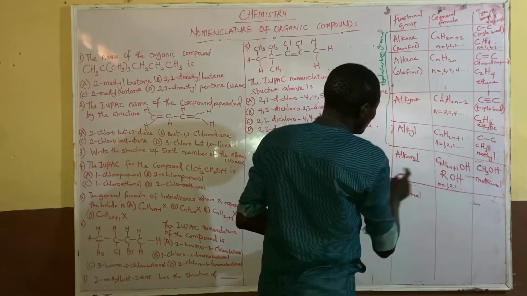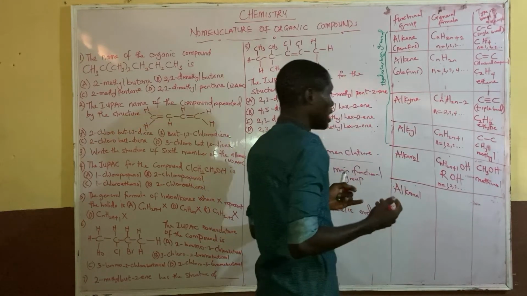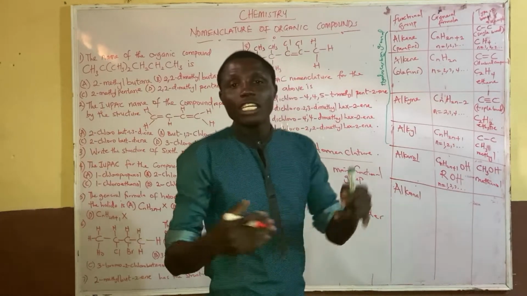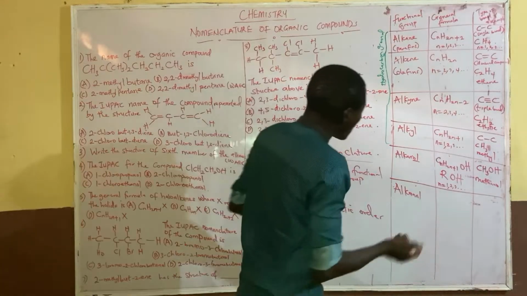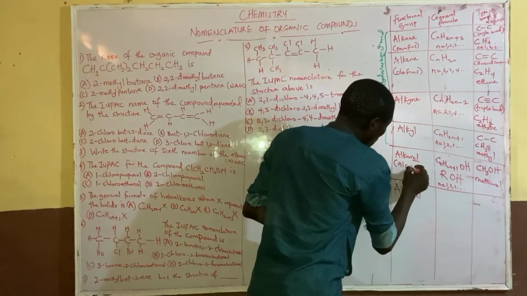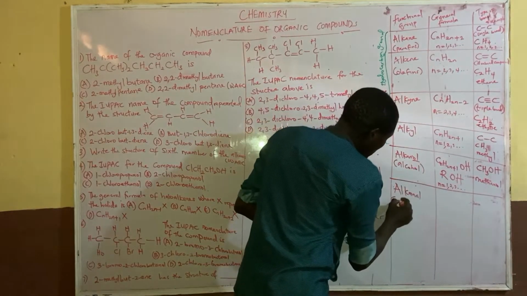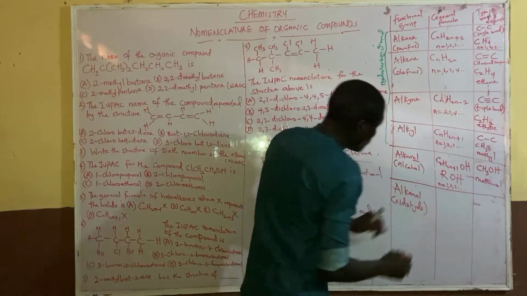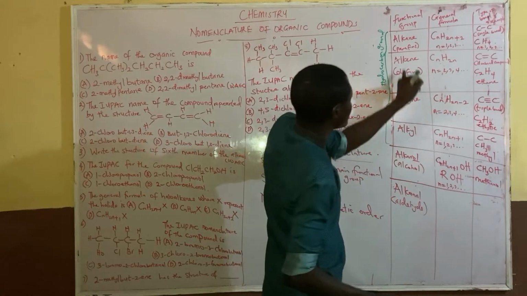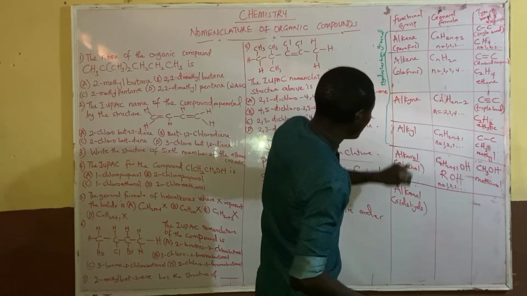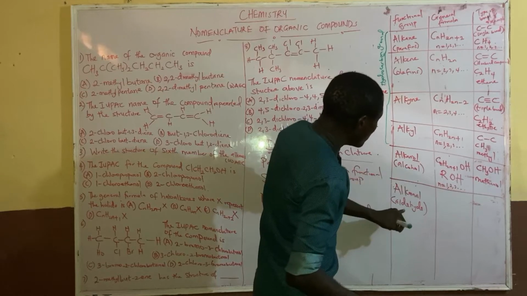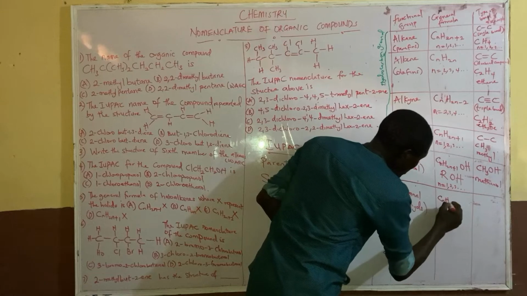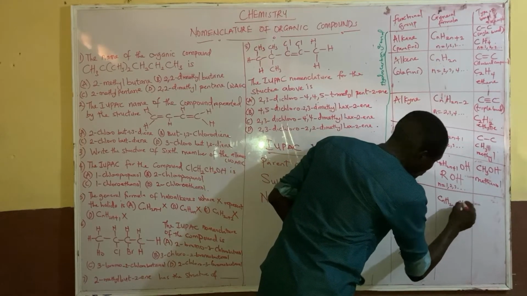The alkyl group is a substituent, for example isobutyl. Alkanol is also called the alcohol group, and alkanal is called aldehyde for the common name. I put the common name inside the bracket: the paraffins, the olefins, the alcohol, the aldehyde. So the alkanal has the general formula CnH2n+1 CHO.